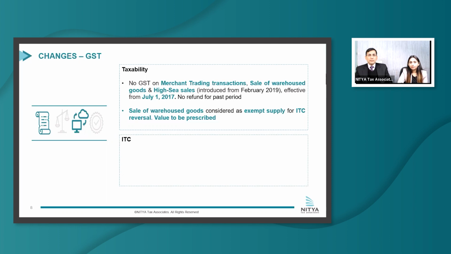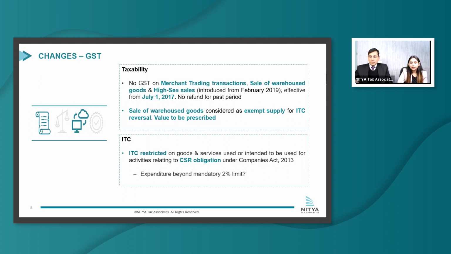Moving forward, the next big change is regarding input tax credit. It has been proposed to restrict ITC on goods and services which are used or intended to be used for CSR purposes. As of now, there is no specific restriction on these expenses. The next question is whether a taxpayer will be eligible to avail ITC on expenditure incurred beyond the 2% mandatory limit.